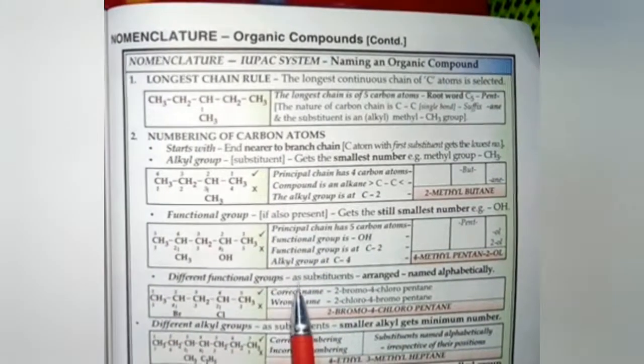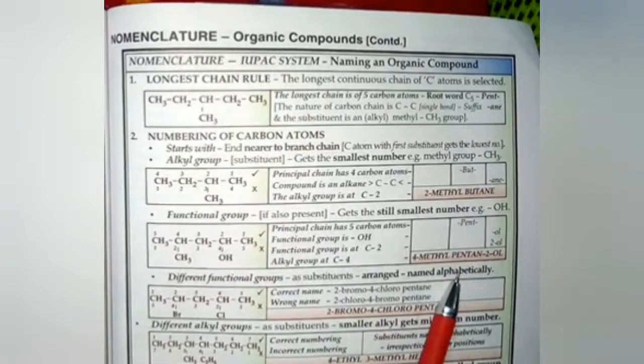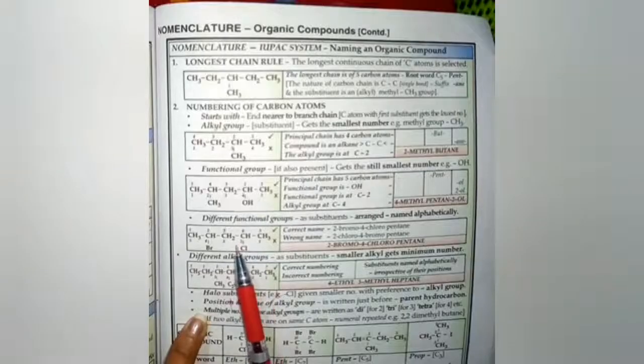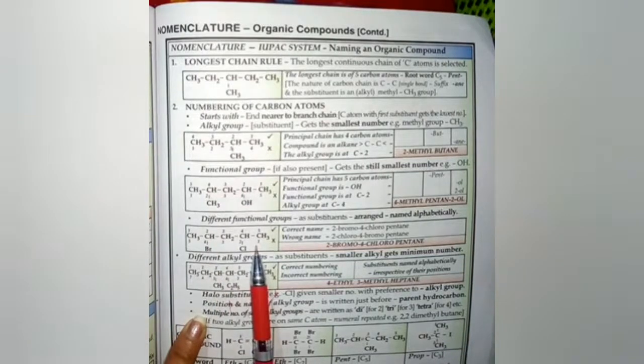Then different functional groups as substituents are arranged alphabetically. For example, here Br and Cl, two substituents or functional groups are there, so we will name them alphabetically. First of all, we will give number to Br and then to Cl.